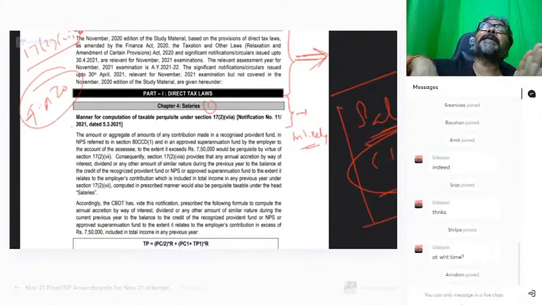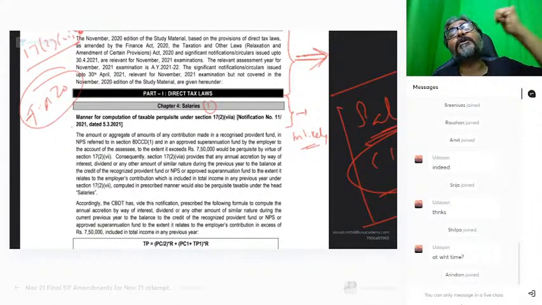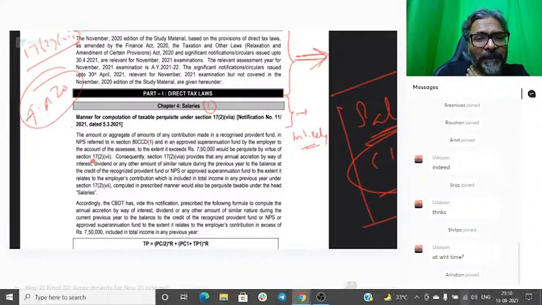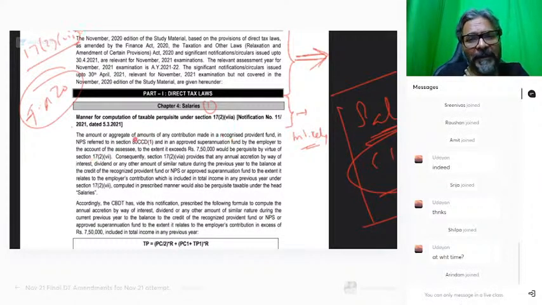Any contribution of the employer in excess of 7.5 lakhs, in what are they contributing? In the NPS, in the recognized superannuation fund, and last but not the least, the recognized provident fund. Yes, I'm taking it. Just let me complete this amendment, and I'll share with all of you. So, students, this is the case.